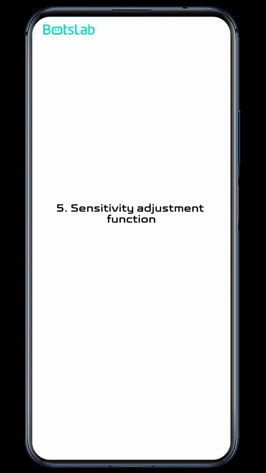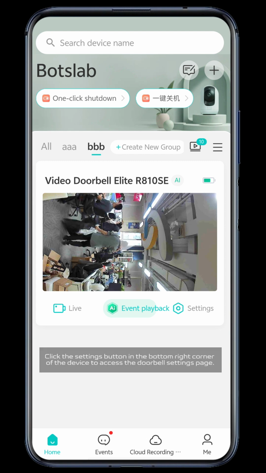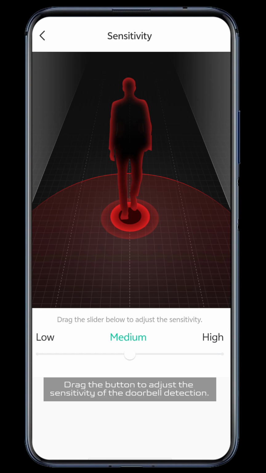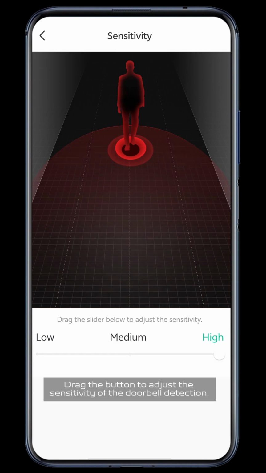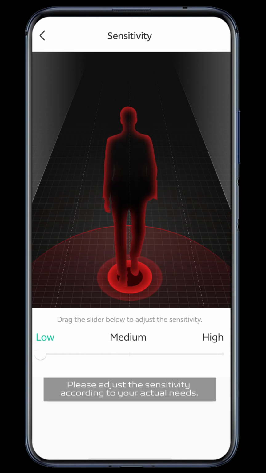5. Sensitivity adjustment function. Open the Bots Lab app. Click the Settings button in the bottom right corner of the device to access the doorbell settings page. Click Sensitivity. Drag the button to adjust the sensitivity of the doorbell detection. Please adjust the sensitivity according to your actual needs.